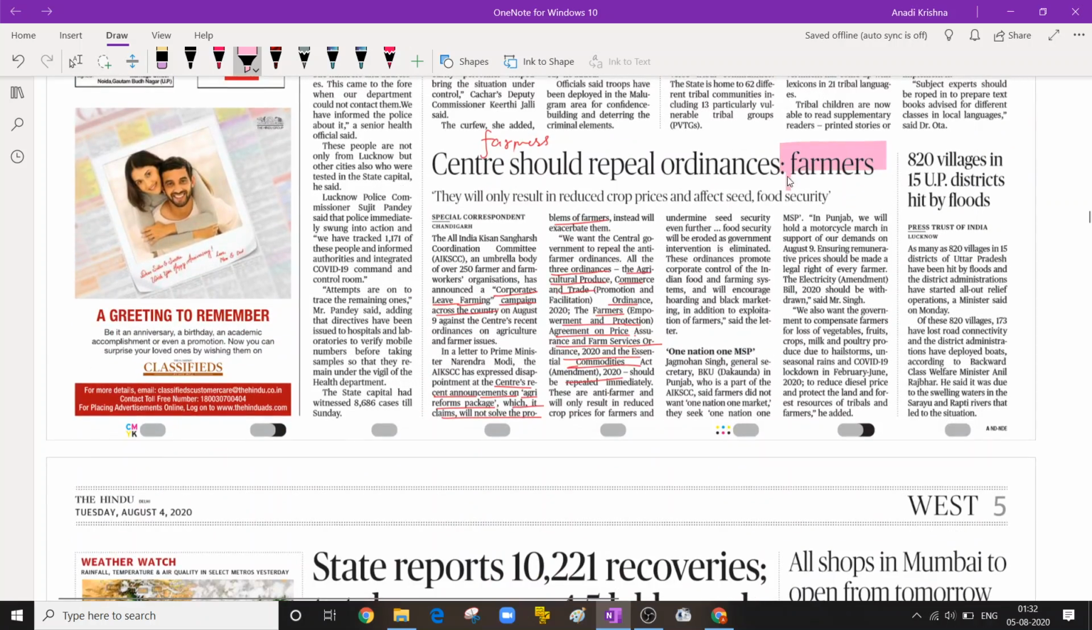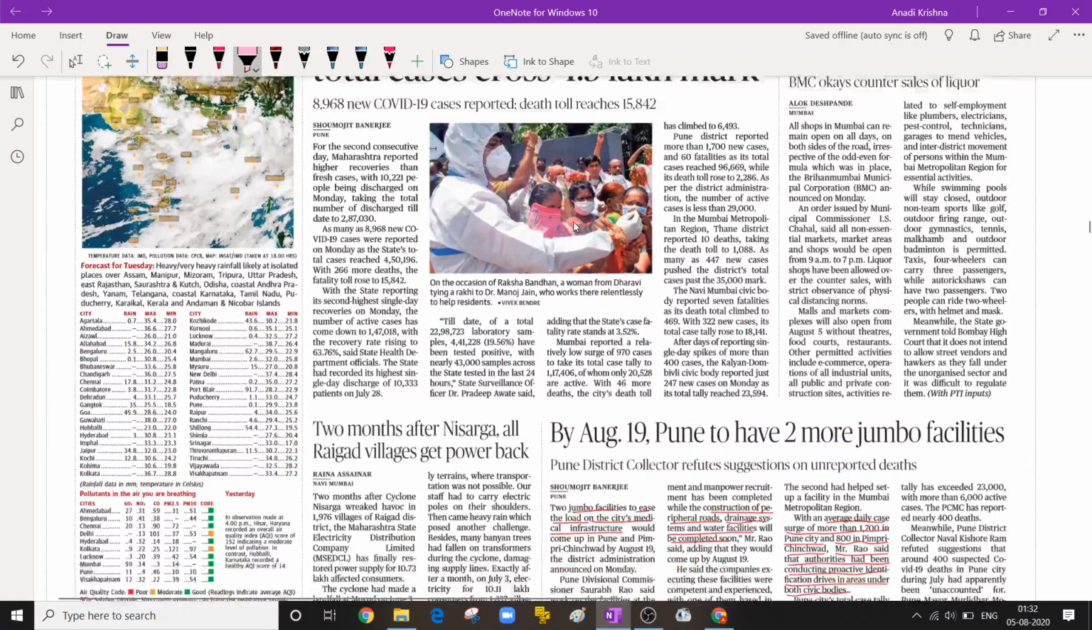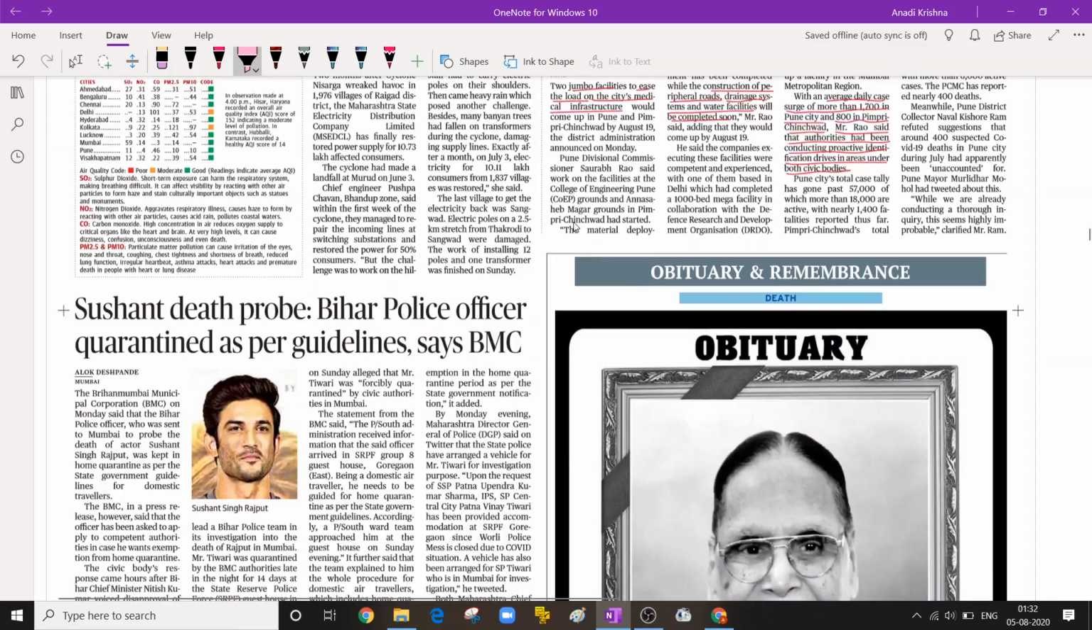See this news. It's related to farmers. You have to read about the farmers. See, food security. These are the keywords. Crop prices. These are the keywords which will guide you that you will have to read this news.